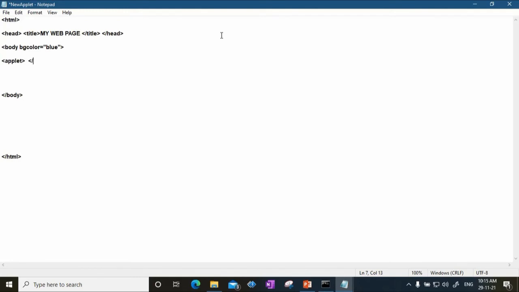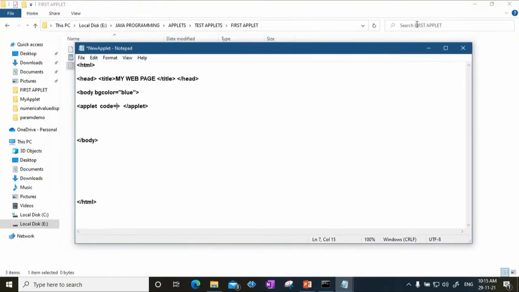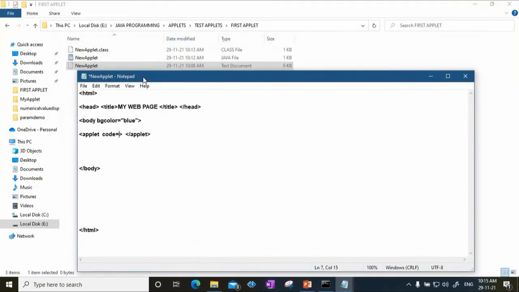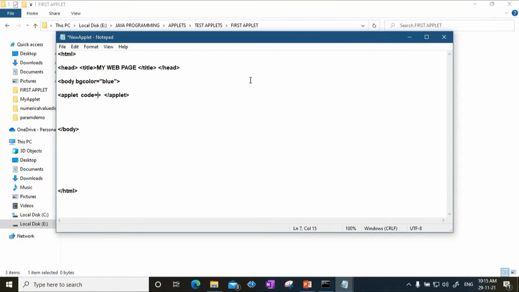Within this applet tag you are going to specify which applet you want to load. There is an attribute called code, in which we specify which applet I am going to embed in my HTML document. My applet is new applet dot class.